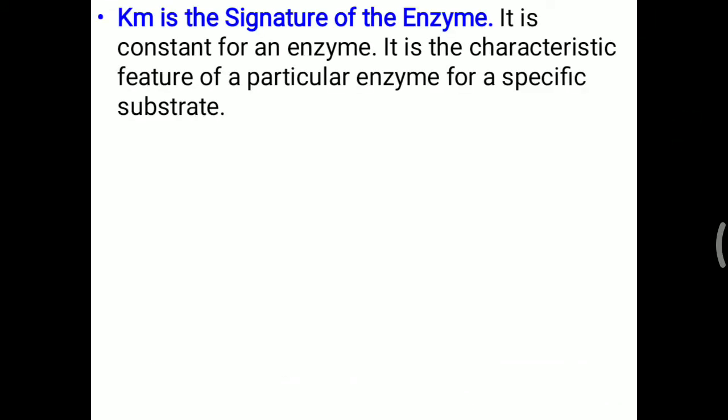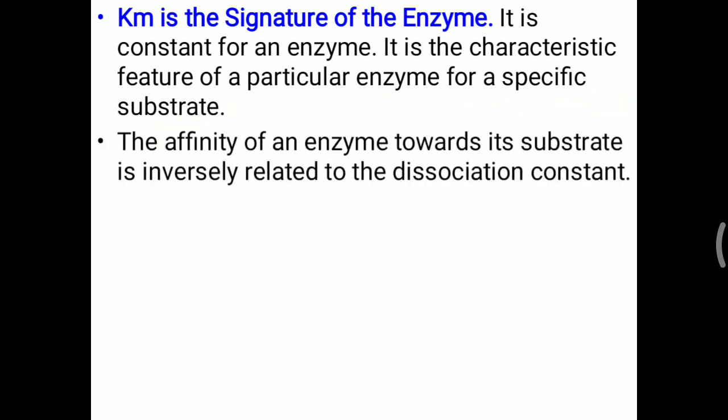Km is also called the signature of the enzyme. It is constant for an enzyme. It is the characteristic feature of a particular enzyme for a specific substrate. Here also you have to remember, for a specific substrate. Suppose hexokinase can work on glucose, fructose and galactose, but hexokinase has a fixed Km value for glucose. It will not change for glucose whether the hexokinase concentration is 10, 100 or 1000. It may have a different Km value for fructose. So it is fixed for a particular, specific substrate.